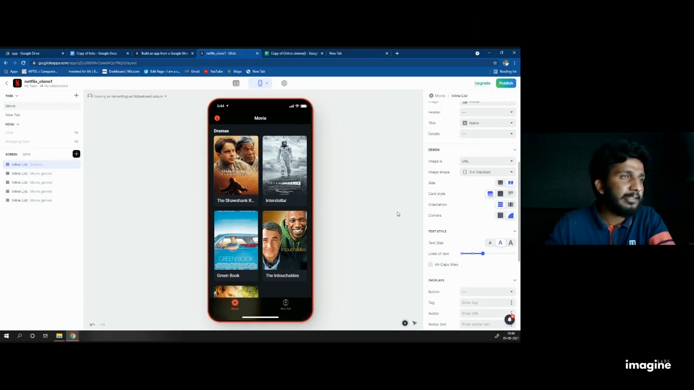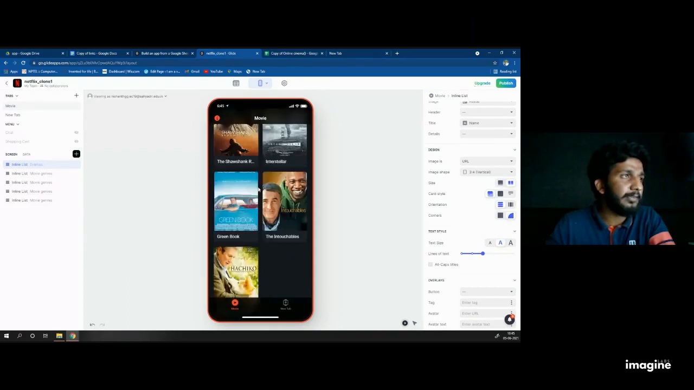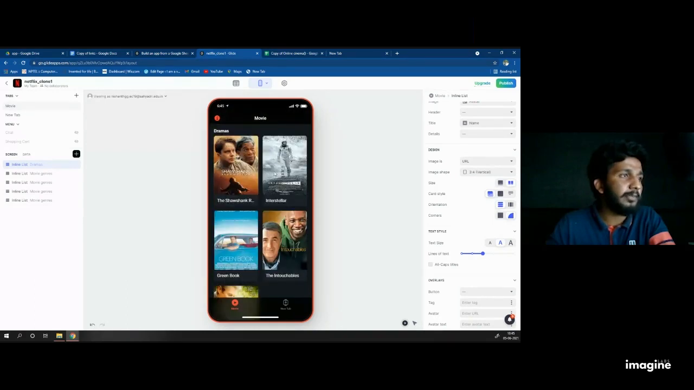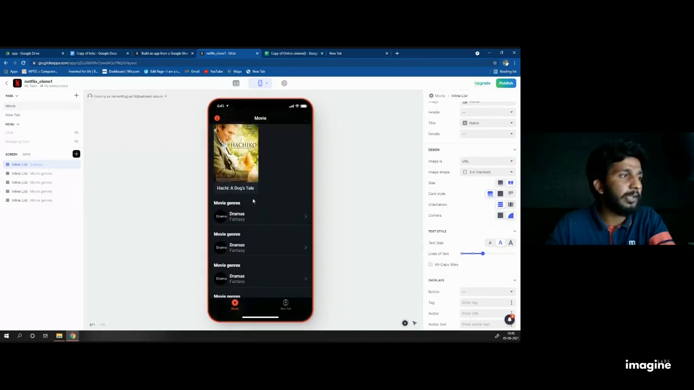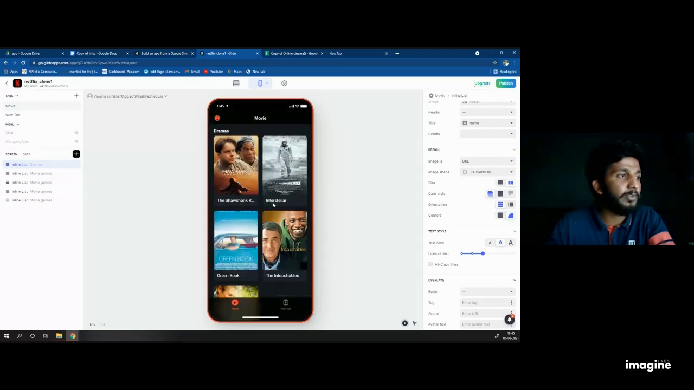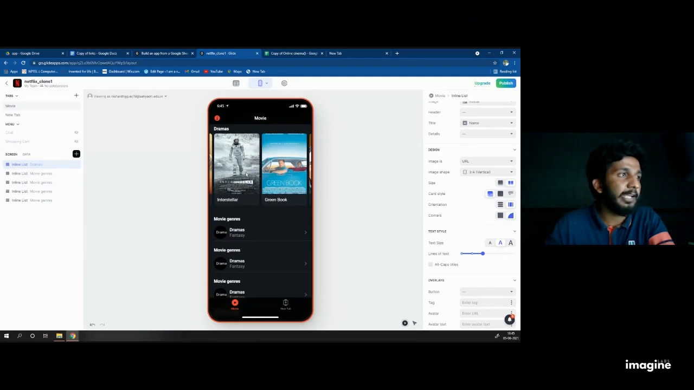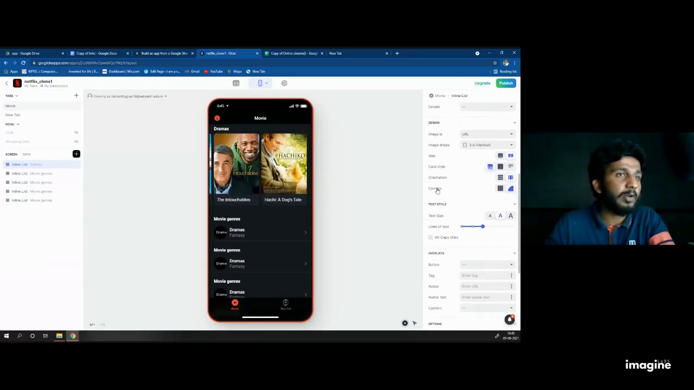In orientation, everything is in vertical orientation. I don't want vertical orientation because if I make everything vertical, the app page goes so long. So I select orientation as horizontal. Now I can move everything horizontally. And here is a corner. Look at the image corner. It is a rounded corner. If you want to change it into sharp, you can make it sharp. I think for me it looks good as round.